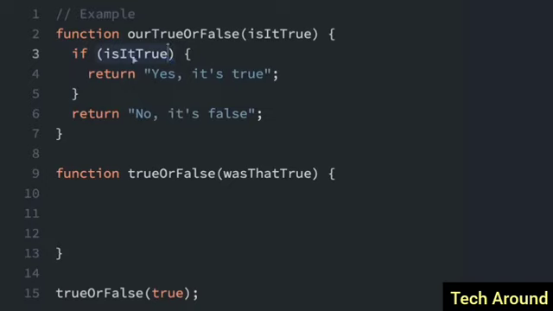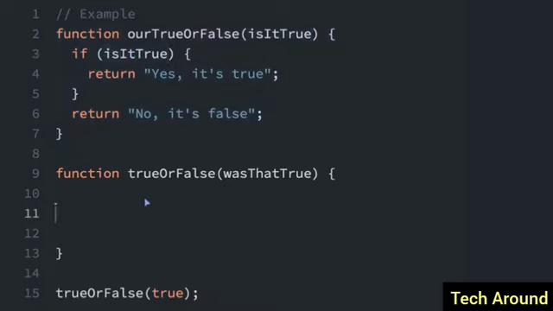If the stuff inside these parentheses evaluates to true, then the code within these curly braces will be evaluated or run. In this case, it's a variable. So if the isItTrue variable is true, it will return "Yes, it's true." Now, if this is not true, then we'll get to the second return statement, "No, it's false." So this whole function here takes in a variable, and we check if that's true or not.